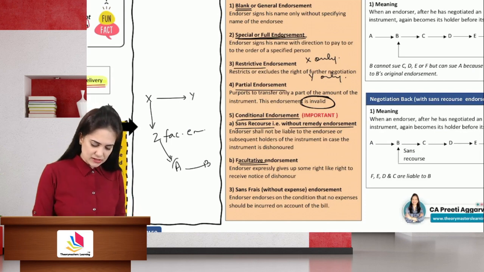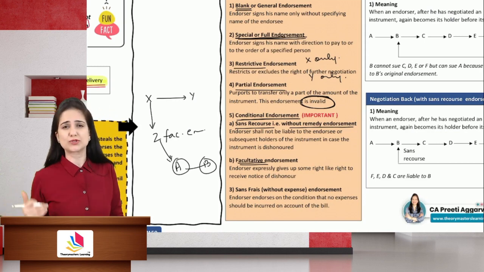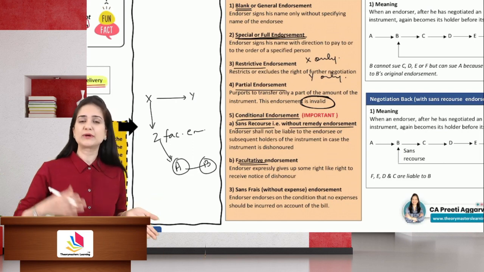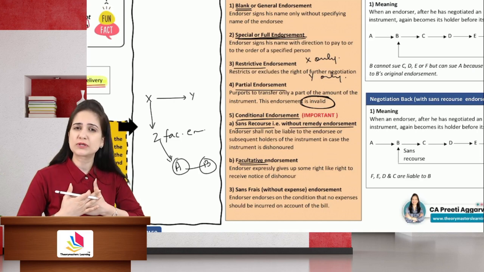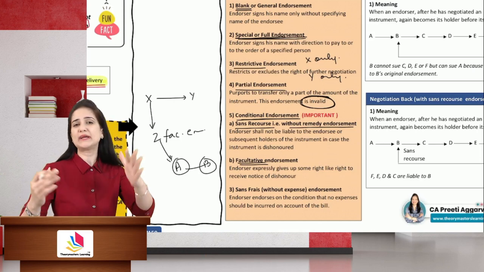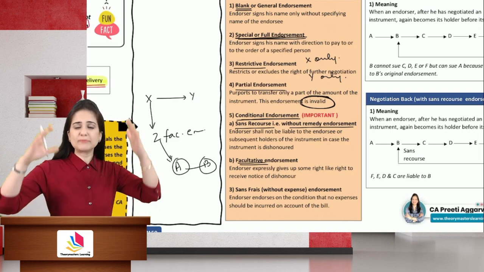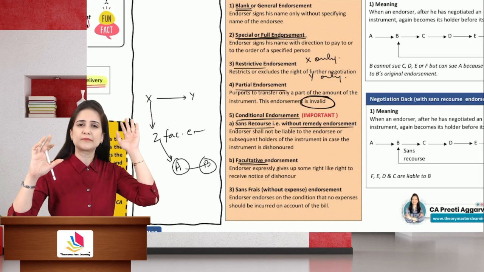He is telling the other parties that I know when the instrument is dishonored, you need to give a notice of dishonor, but you poor people don't have time. You need to get it noted, protested. It's okay. Even if you don't give me notice of dishonor, I will continue to remain liable. These are all kind-hearted people. They are giving up their rights in the bill. Like, don't give me notice, it's okay.